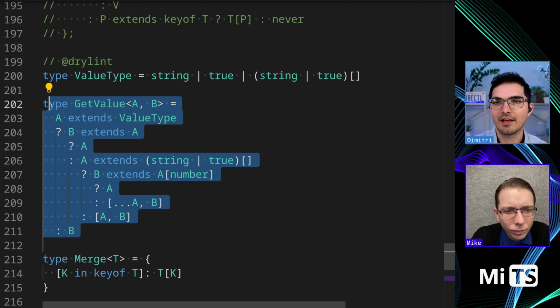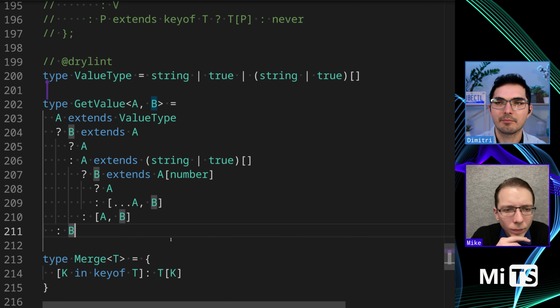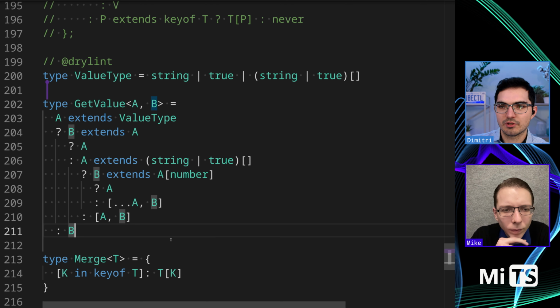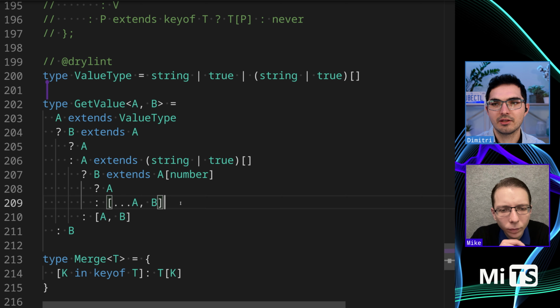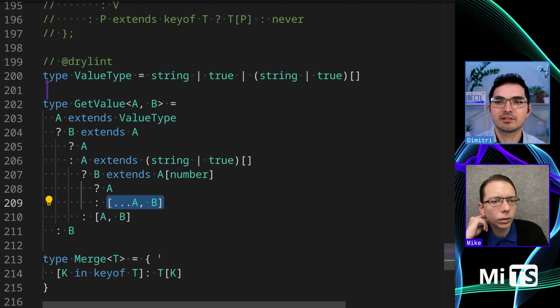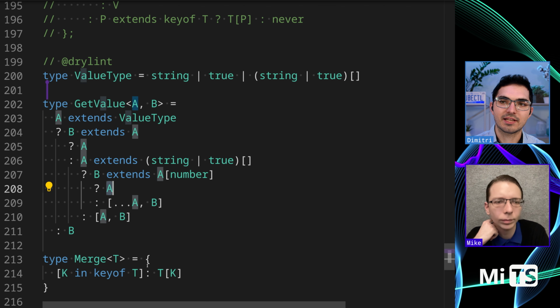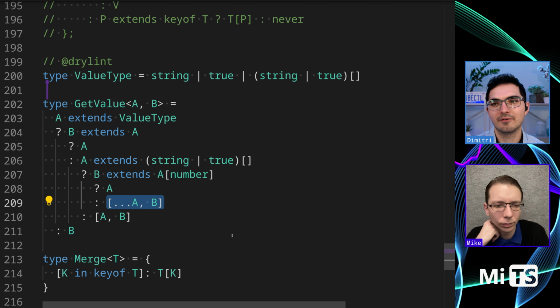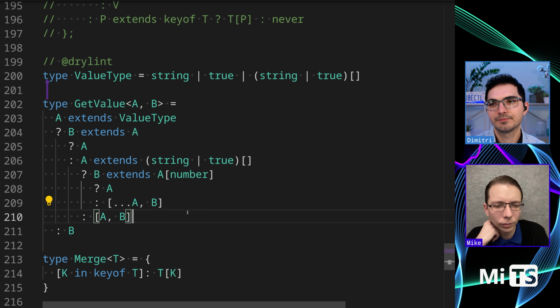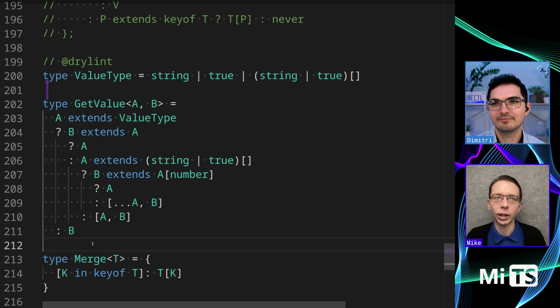So here in get value, it's much tighter because there are no comments, but it's basically the same decision tree logic that you were just saying. At this point we return just the literal value. This is us adding to existing values that may have already been there. This is the first time through. This is the second time through, and here's the third time through if we have more than two values. Yeah, I actually like this get value thing.